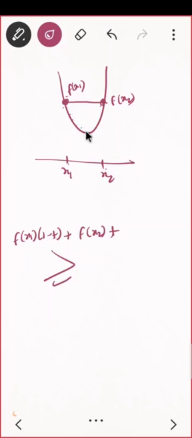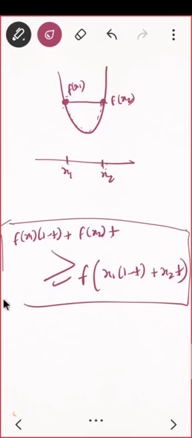The curve. The curve means what? f of which value of x? Those values of x which are lying between x1 and x2. Again I can write it in terms of that only: x1 into 1 minus t plus x2 into t. Is that clear? This is the definition of convex. I can write it easily.